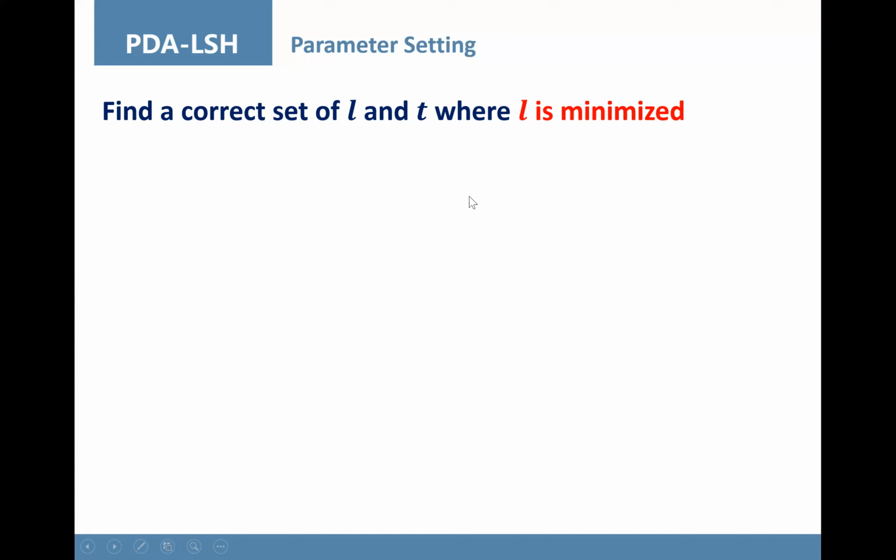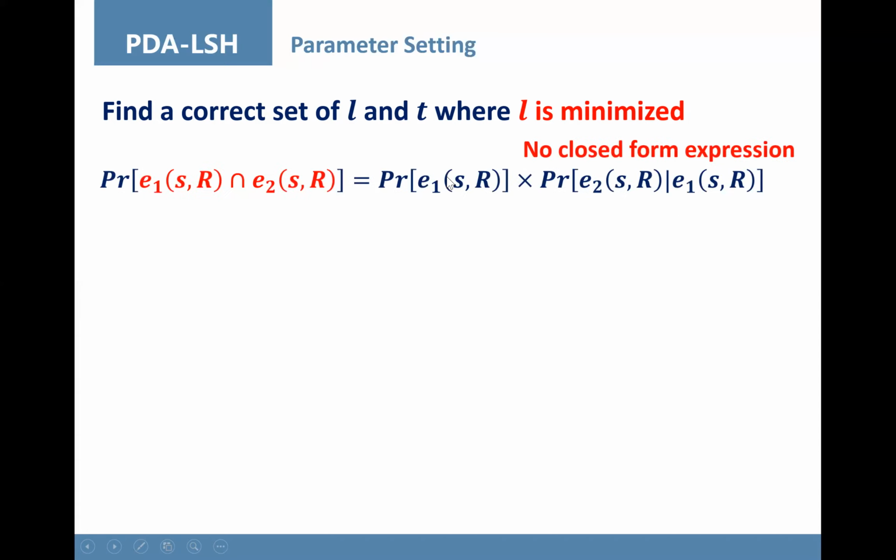The smaller the collision threshold is, the earlier the candidates can be found, and the less index access cost is required. However, given specific thresholds, it's rather harder to compute the probability of both event 1 and event 2 holding, because it consists of conditional probability that has no closed-form expression. We use the Monte Carlo method to estimate it.